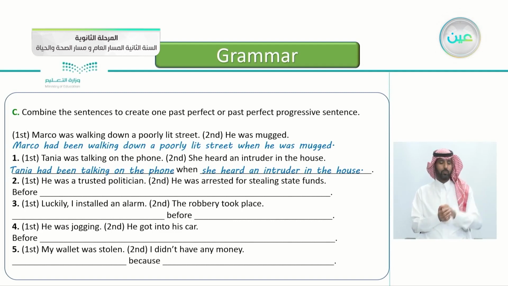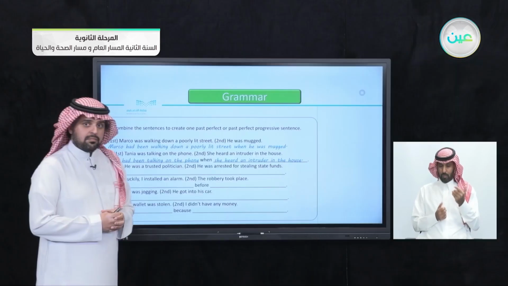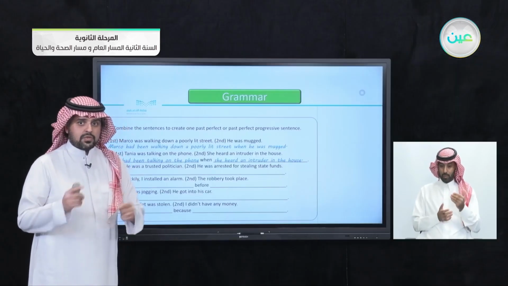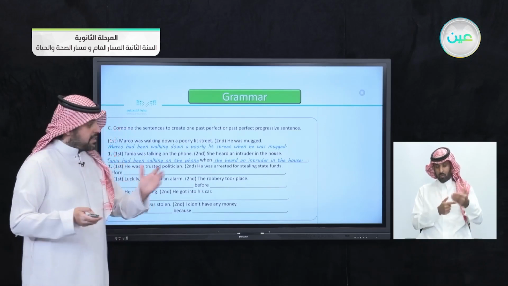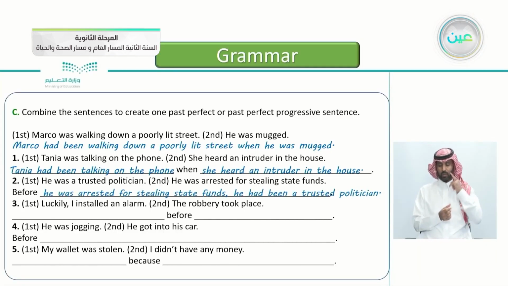Excellent. Number 2, the first event, he was a trusted politician. Second event, he was arrested for stealing state funds. So he was a trusted politician. This one is past perfect, of course. He was arrested for stealing state funds. And we have the word before. So now we know we have 2 events. One is after another. Yes, that's correct. Before he was arrested for stealing state funds, he had been a trusted politician.